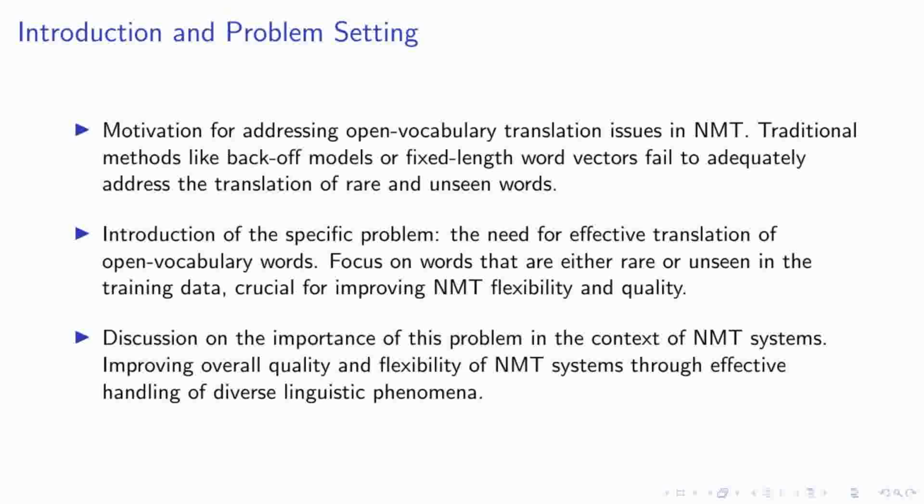To tackle this issue, we focus on enhancing the translation of open vocabulary words. These are words that, due to their rarity or absence in training datasets, pose a unique challenge. Successfully translating these words is crucial for improving the overall flexibility and quality of NMT systems. Understanding and addressing this problem is vital. By improving how we handle these diverse linguistic phenomena, we can significantly enhance the overall quality and adaptability of NMT systems, making them more robust and capable of dealing with a wider range of translation scenarios.